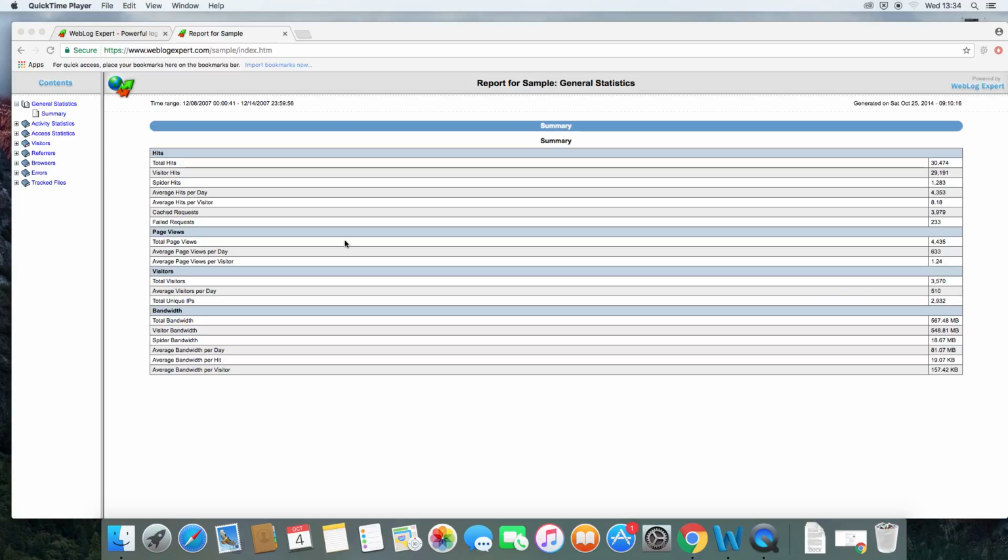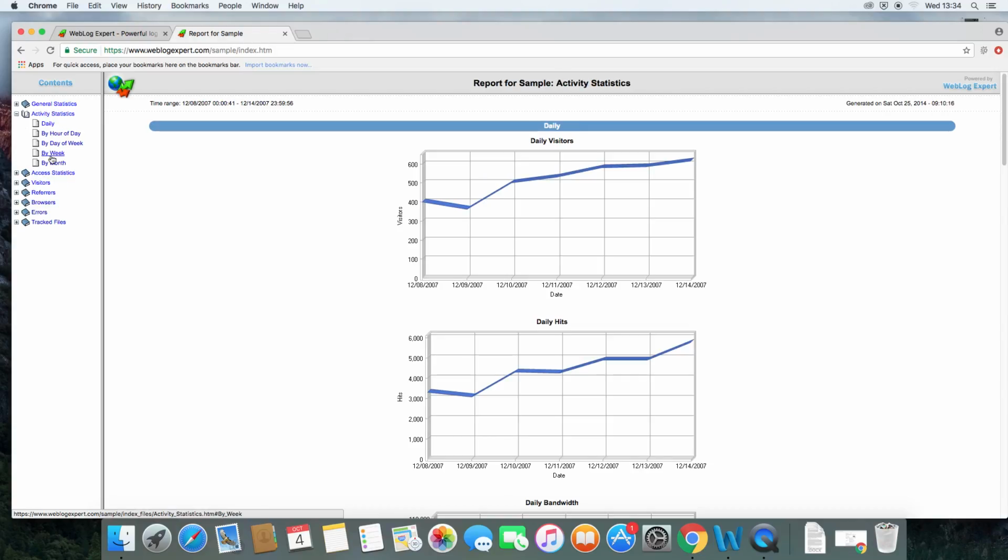And a total of unique IP addresses. An IP address is from a computer. So if you log into your computer at work, then your home computer, they'll both have different IP addresses. And you can see that that's 2,932. So if you then go to the activity statistics, you can look at day by day or month by month of people visiting your site.